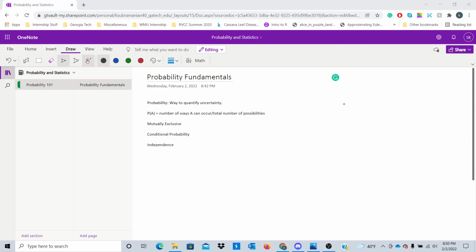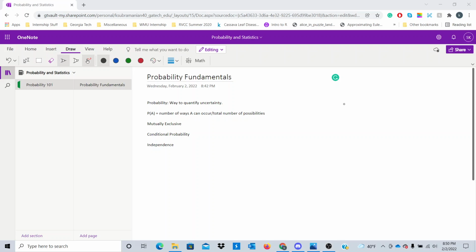So, first and foremost, we need to understand what is probability. And probability, simply put, is a way to quantify uncertainty, right? So we have events that are uncertain to occur. Sometimes in the real world, we have events that are not very deterministic. So, for example, what's the likelihood of you missing the bus today? What if we had a way of quantifying how likely it was that you were going to miss the bus today on your way to work? So, probability gives us the tools to be able to do that. So, let's start off with fundamentals.